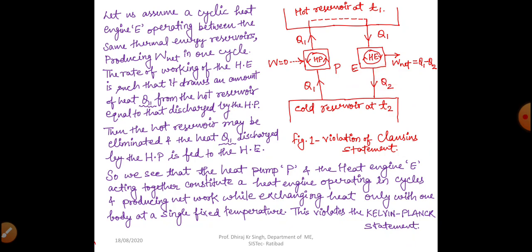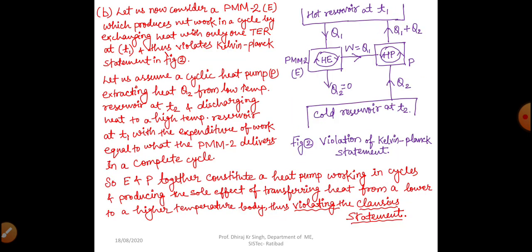Now dear students, we will see how we violate the Kelvin-Planck statement, and because of that how the Clausius statement gets automatically violated. So we can see point number B, point number 2, this is the figure in which we are showing the violation of the Kelvin-Planck statement. So here we can see that Q2 is 0. If Q2 is 0, that means our heat is not rejected to this particular cold reservoir. So it is very obvious we are exchanging heat with only one single reservoir.